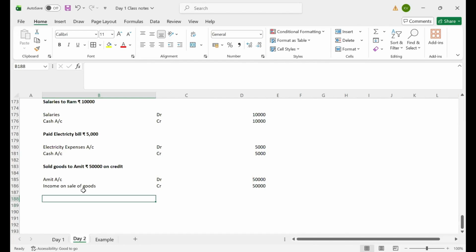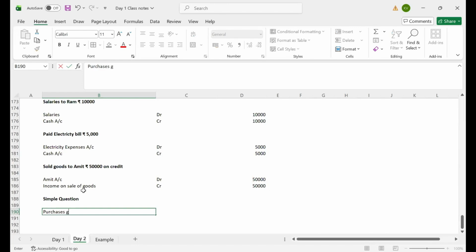Let me ask you a simple question. You guys can answer that, anyone. For example, I purchased goods on credit from Ravi, rupees 20,000.